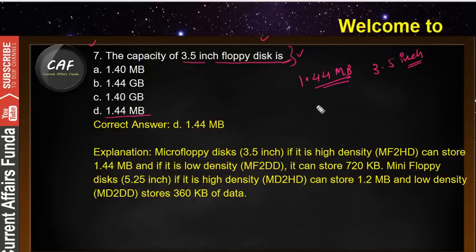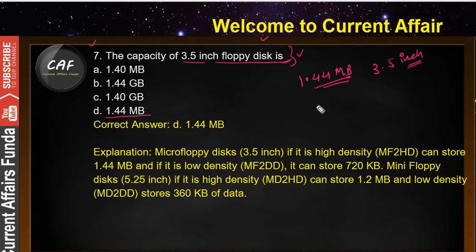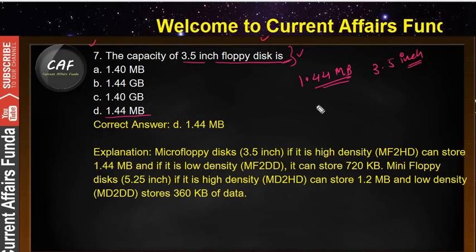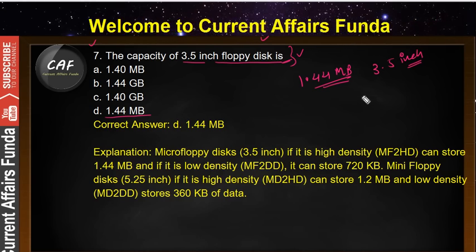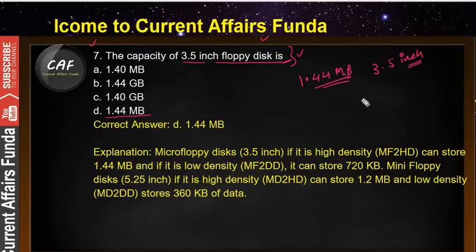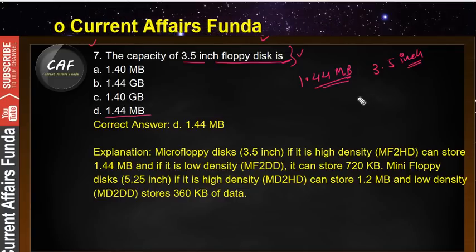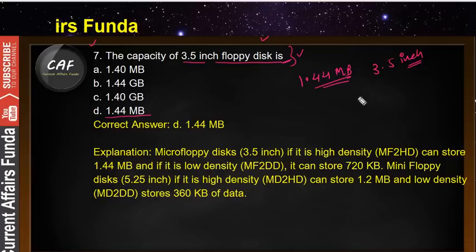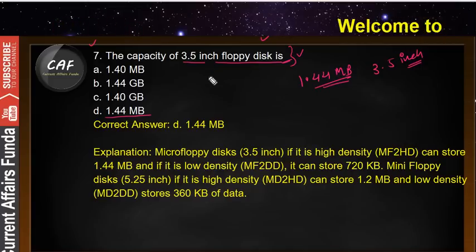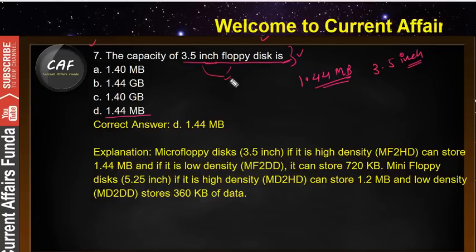Floppy disks are the old tradition to store minimum records or minimum data. If you need to store approximately 1.44 MB, floppy disks are the old convention that was previously used. But the history of computers and their fundamentals is really important for you. That's why questions come from the history section also.